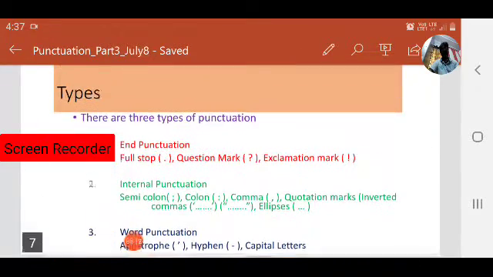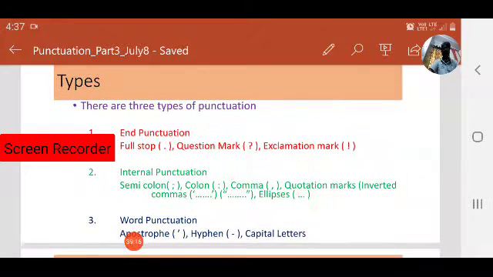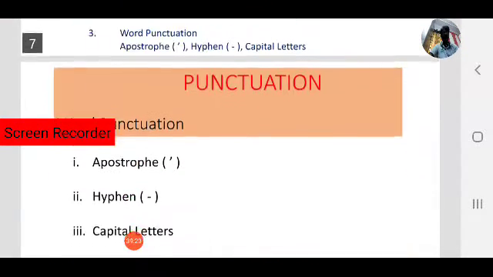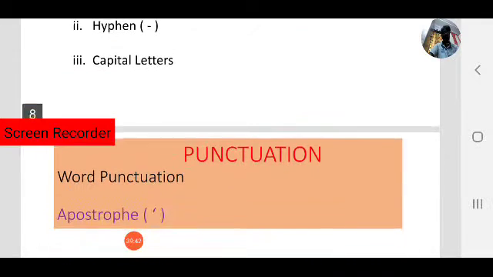You know there are three types of punctuation: end punctuation, internal punctuation, which were discussed in the previous sessions, and today word punctuation. In word punctuation there are three marks: apostrophe, hyphen, and capitalization, or using capital letters in words. Let us quickly revise.